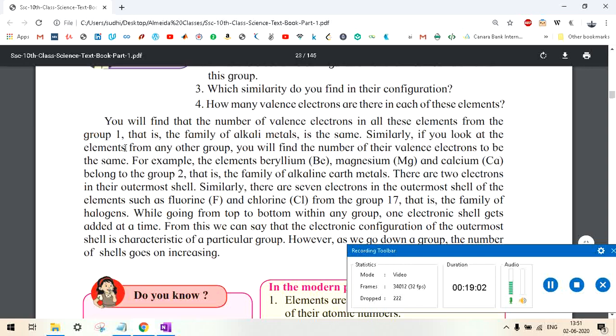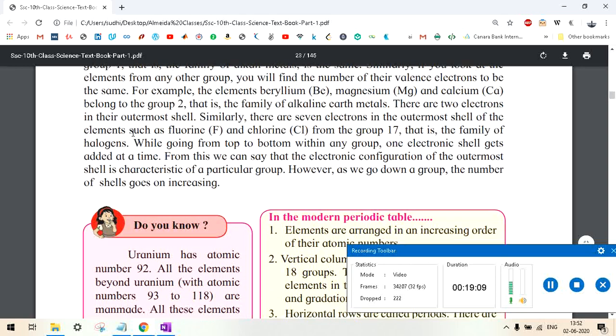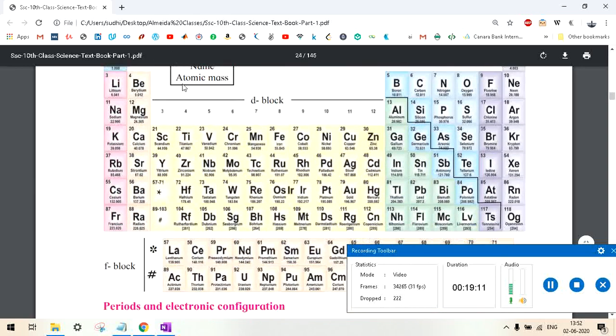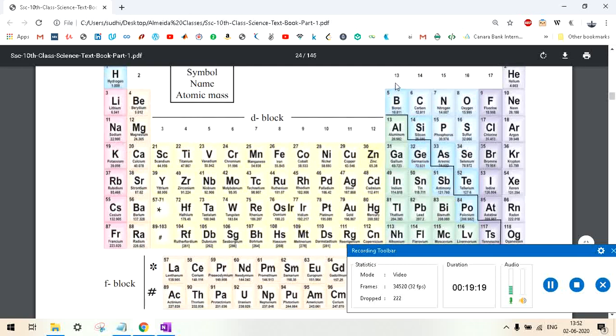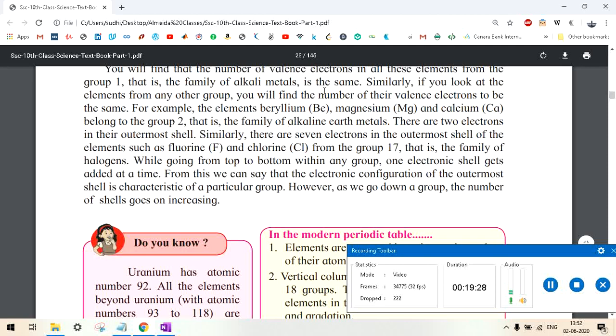Similarly, if you look at any element from any other group, you will find that the number of their valence electrons is the same. So not only this, the author wants to say that you pick any particular group, all the elements present in that group. Let's take 13. Group 13 has boron, aluminium, gallium, indium, thallium. All of these will have the same number of valence electrons.